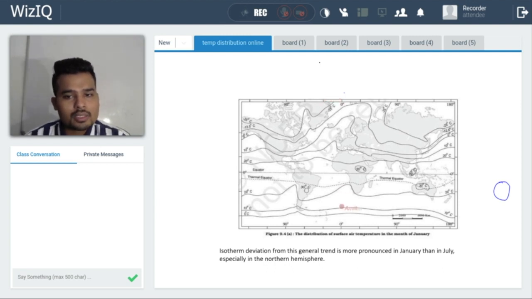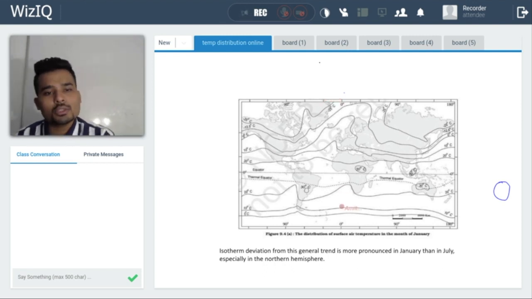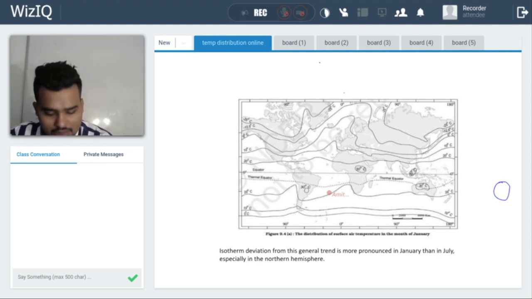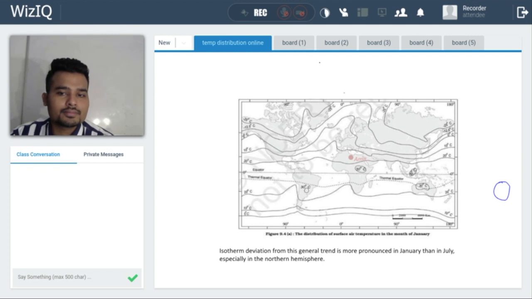Second thing, in the southern hemisphere, these isotherms are parallel to each other. See, these are parallel to each other, more or less they are parallel, and this one is slightly parallel, you can say. And at some point, it also forms these circular isotherms over some regions. That means this whole area is experiencing this 30 degrees Celsius temperature.